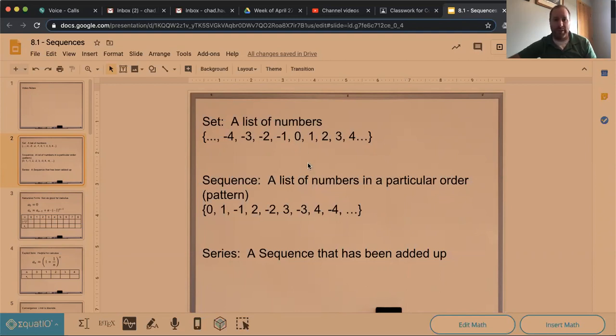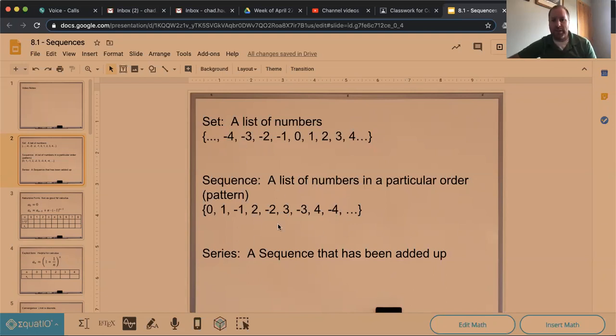So notice these two have the same numbers, but this one is a sequence. I guess this could be a sequence as well, right? I mean, we're just adding one every single time. But here it's in a particular order. So they are not the same list. They are not the same sequence, though these two would be the same set, right? So that's a little difference between sequence and set.